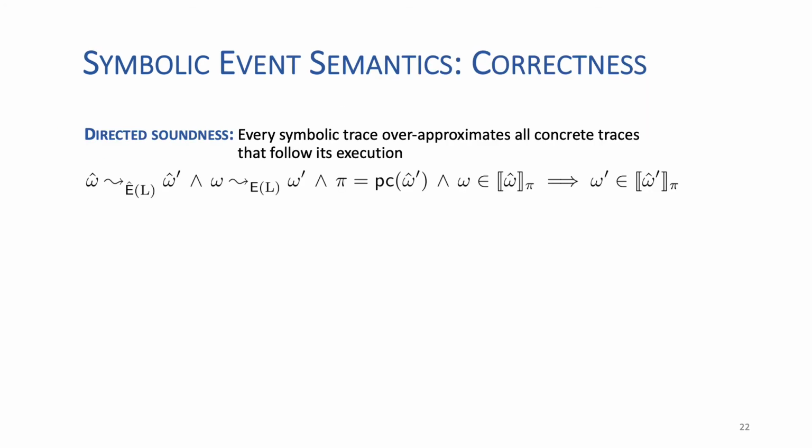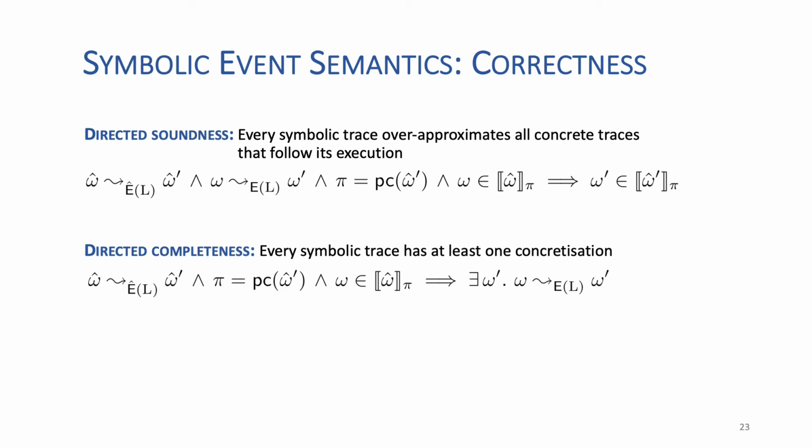We provide soundness and completeness guarantees for our symbolic event semantics with respect to our concrete semantics. Our directed soundness property guarantees that each symbolic trace over-approximates all of the concrete traces that follow its execution path. So, assuming that we have a symbolic transition and a concrete transition of the event semantics, if we know that the initial concrete state is in the interpretations of the initial symbolic state filtered by the final path condition, we can guarantee that the final concrete state is in the interpretations of the final symbolic state.